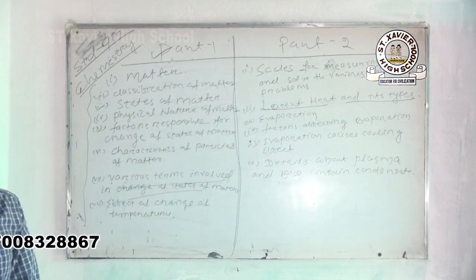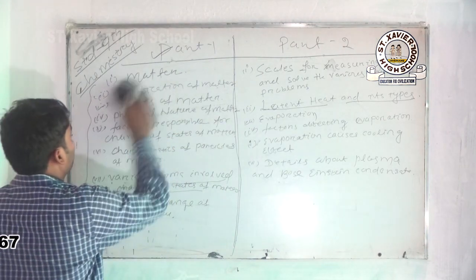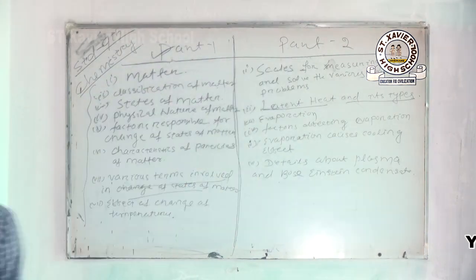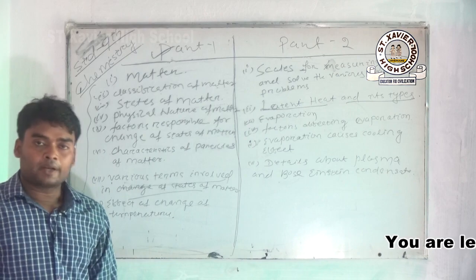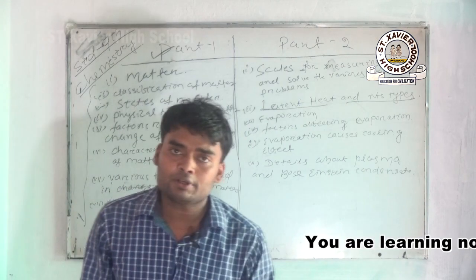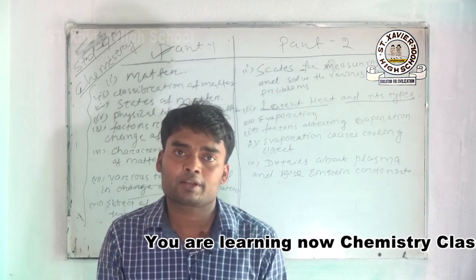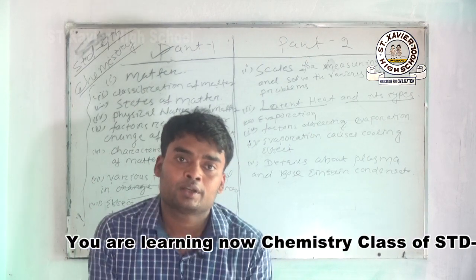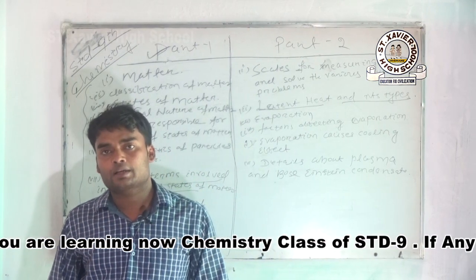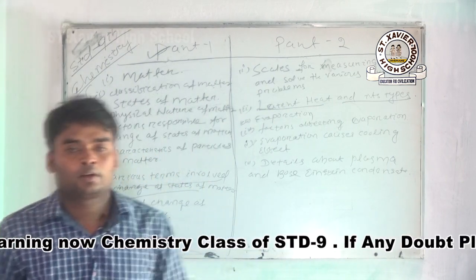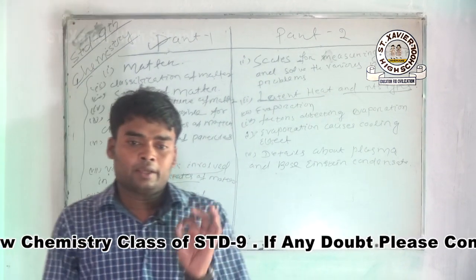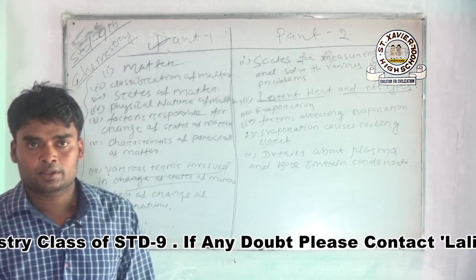Then we start. What is matter? Now in our surroundings we see very large types of objects with different shapes, sizes and textures. Anything in our surroundings is matter.